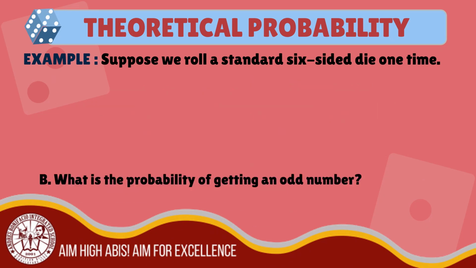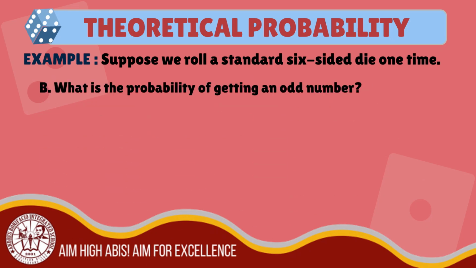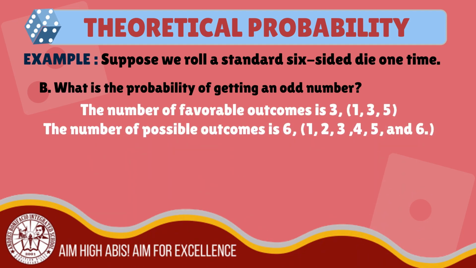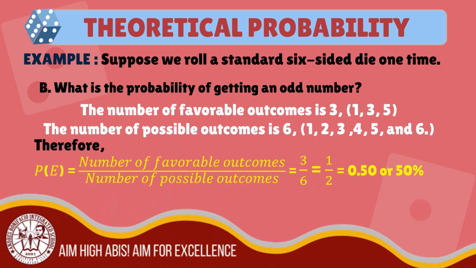Let's have letter B. What is the probability of getting an odd number? The number of favorable outcomes is 3. From the 6-sided die, the odd numbers are 1, 3, and 5. The number of possible outcomes is 6. We have 1, 2, 3, 4, 5, and 6.